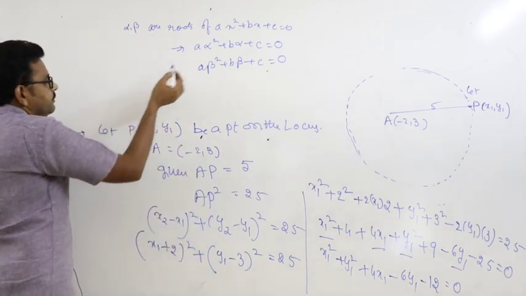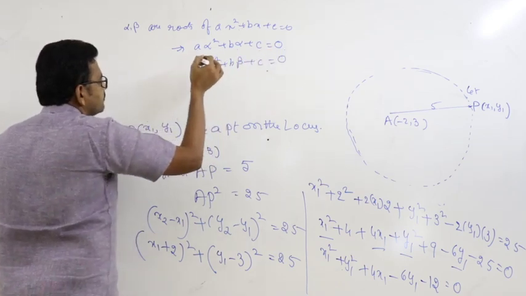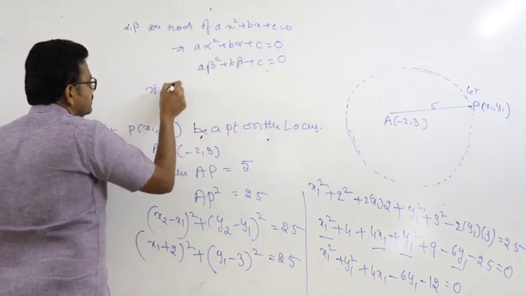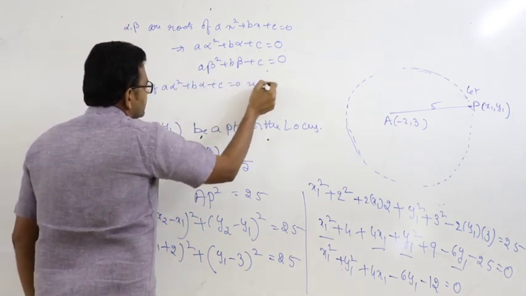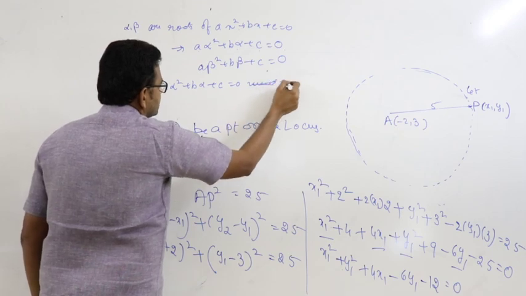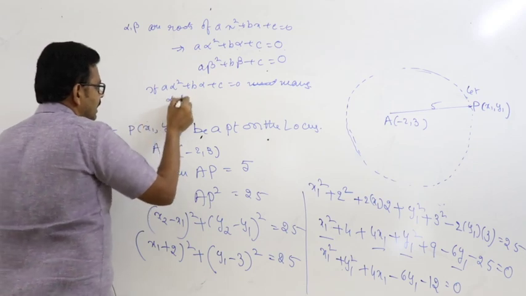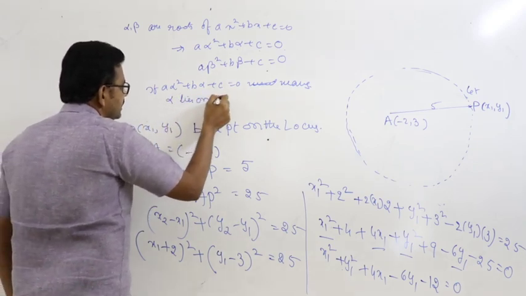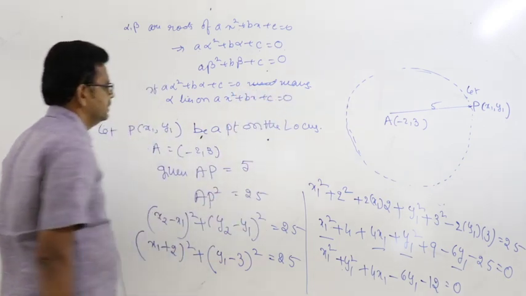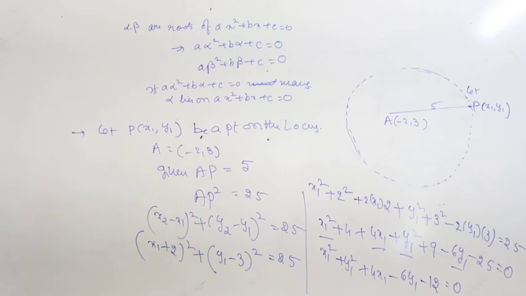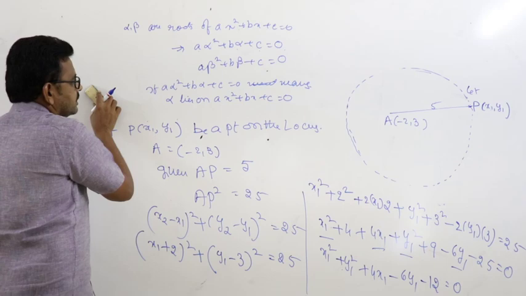That means alpha lies on ax square plus bx plus c is equal to 0. That means alpha is a root of ax square plus bx plus c is equal to 0.